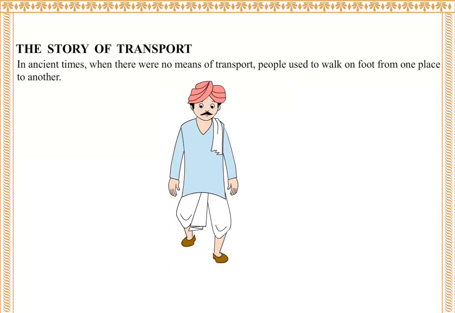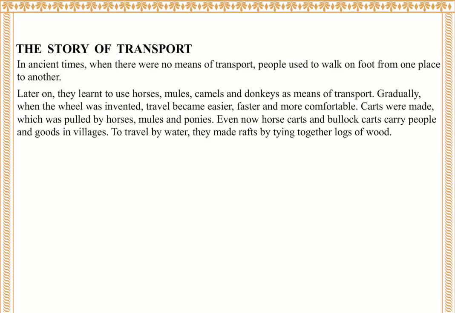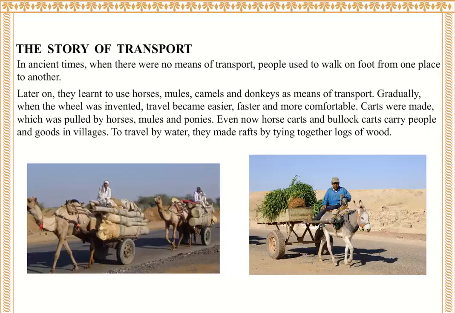The story of transport. In ancient times, when there were no means of transport, people used to walk on foot from one place to another. Later on, they learned to use horses, mules, camels, and donkeys as means of transport. Gradually, when the wheel was invented, travel became easier, faster, and more comfortable.